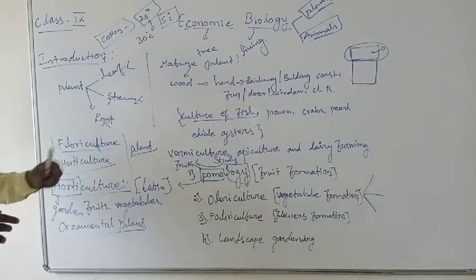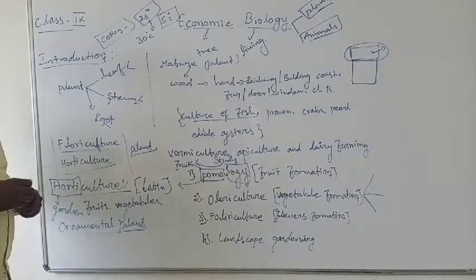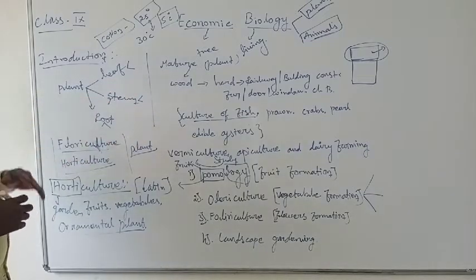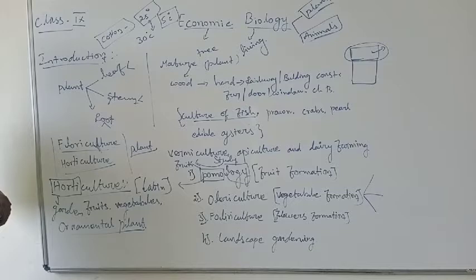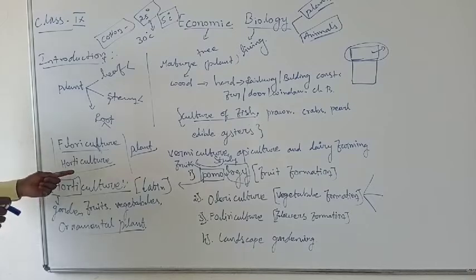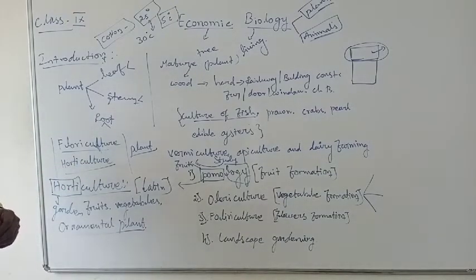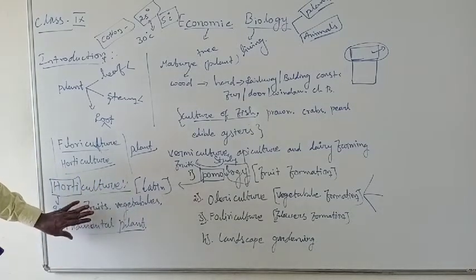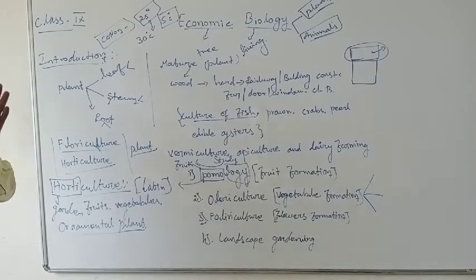Our day-to-day activities use things from the plant: the leaves, stem and root. At the same time, cultivation also uses plants, in floriculture and horticulture. In this way you get some gain, and the economic level increases. Floriculture means the formation of flowers, and horticulture is basically a branch of agriculture. The word horticulture comes from Latin, and it deals with the cultivation of fruit, vegetables and ornamental plants.